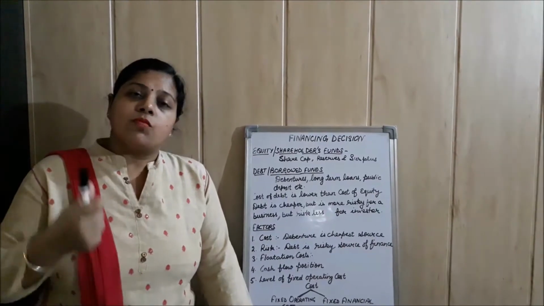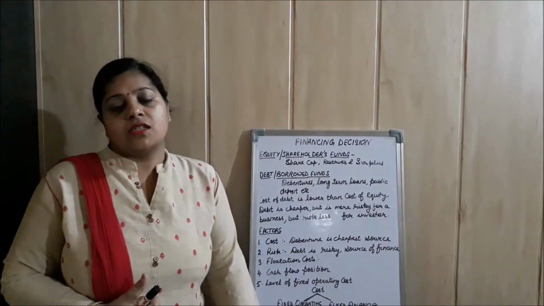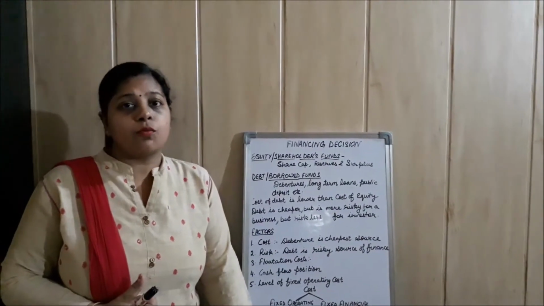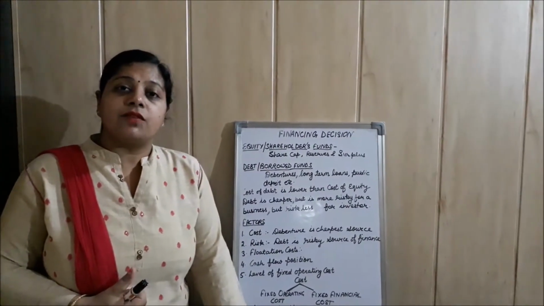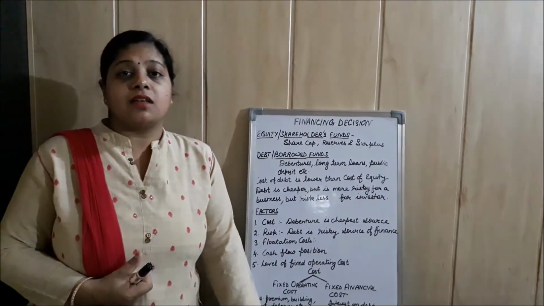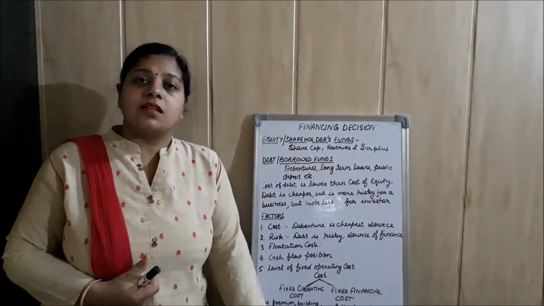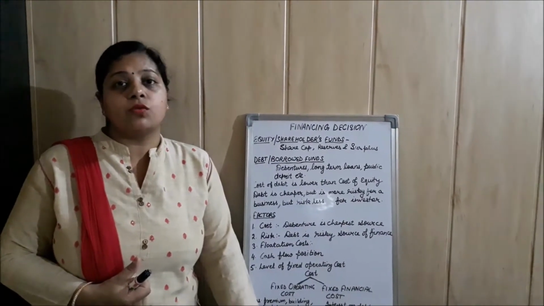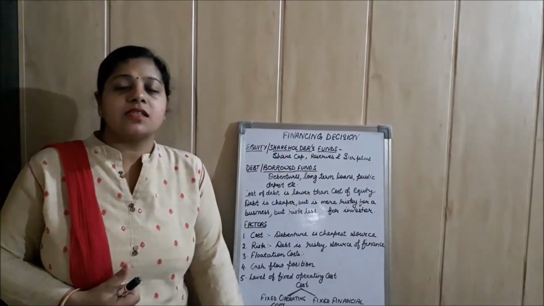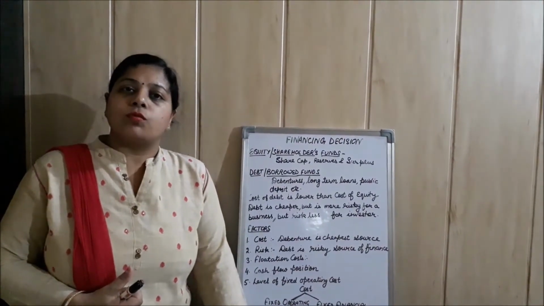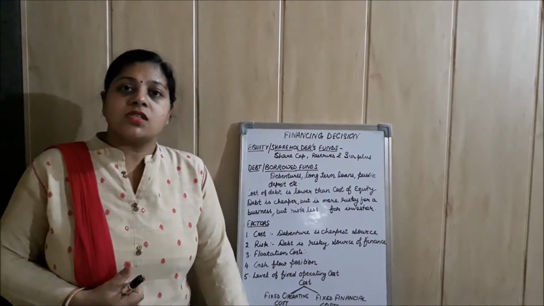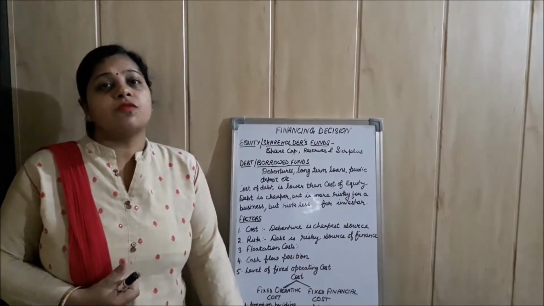equity is most safe source of finance from the side of company, because if in any year there are profits, then only dividend will be distributed among shareholders. But if in any of the year no profits are here, then no dividend will be given to the shareholders, and shareholders cannot file case against company. So from the point of view of company, equity is most safe form of long-term finance.